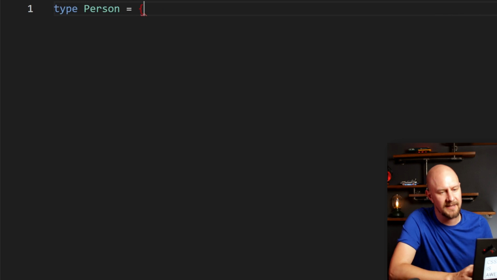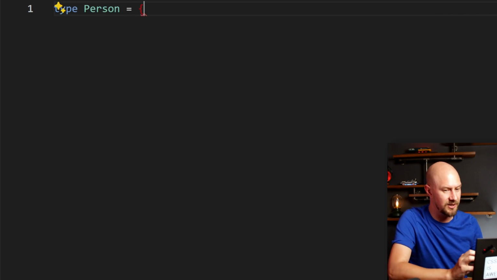The automatic determination isn't just limited to variables. TypeScript also infers types with more complex constructs, like return types in functions. So first we'll define a type called person, which is going to represent the structure of an object.